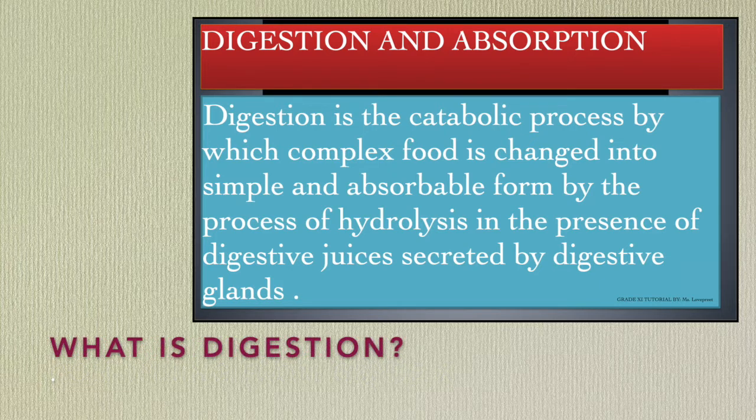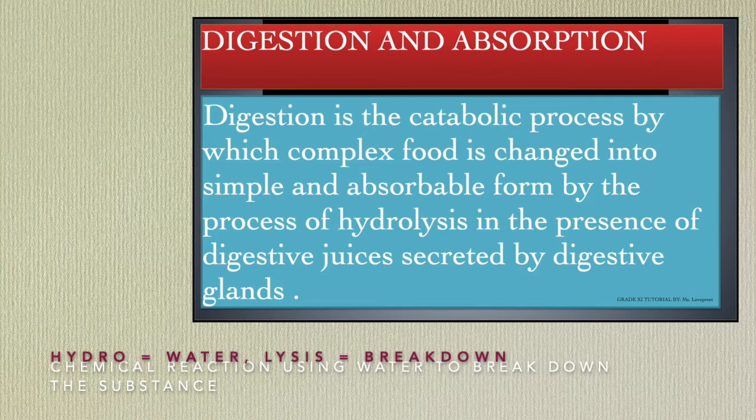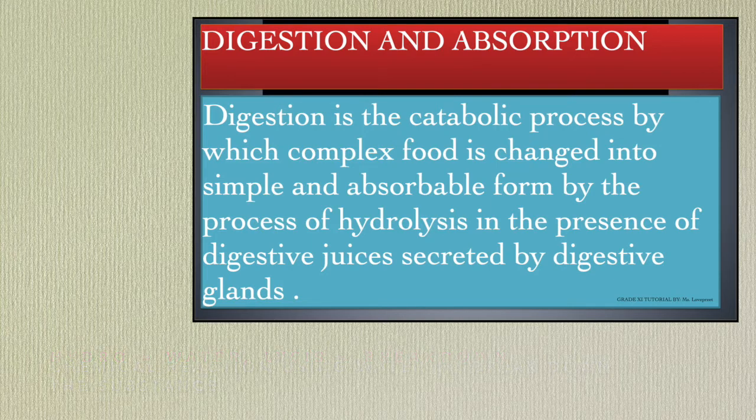So what is digestion? Digestion is the catabolic process by which complex food is changed into simple and absorbable form by the process of hydrolysis in the presence of digestive juices that are secreted by the digestive glands. Now, what is the meaning of hydrolysis? Hydro means water, lysis means breakdown. So hydrolysis is the chemical reaction in which water is used to break down the bond of a particular substance.